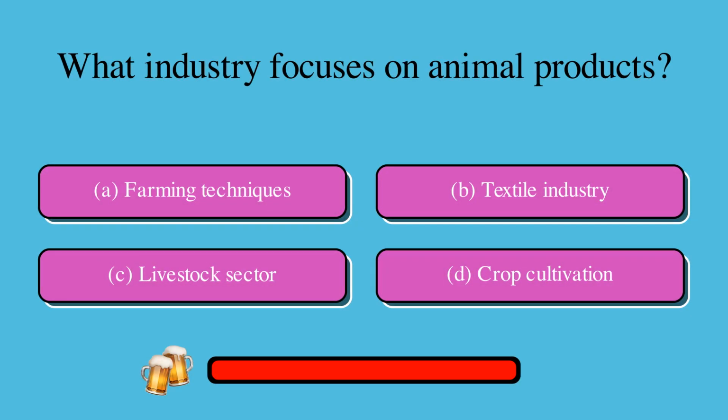What industry focuses on animal products? Is it A, farming techniques, B, textile industry, C, livestock sector, or D, crop cultivation? The correct answer is C, livestock sector.